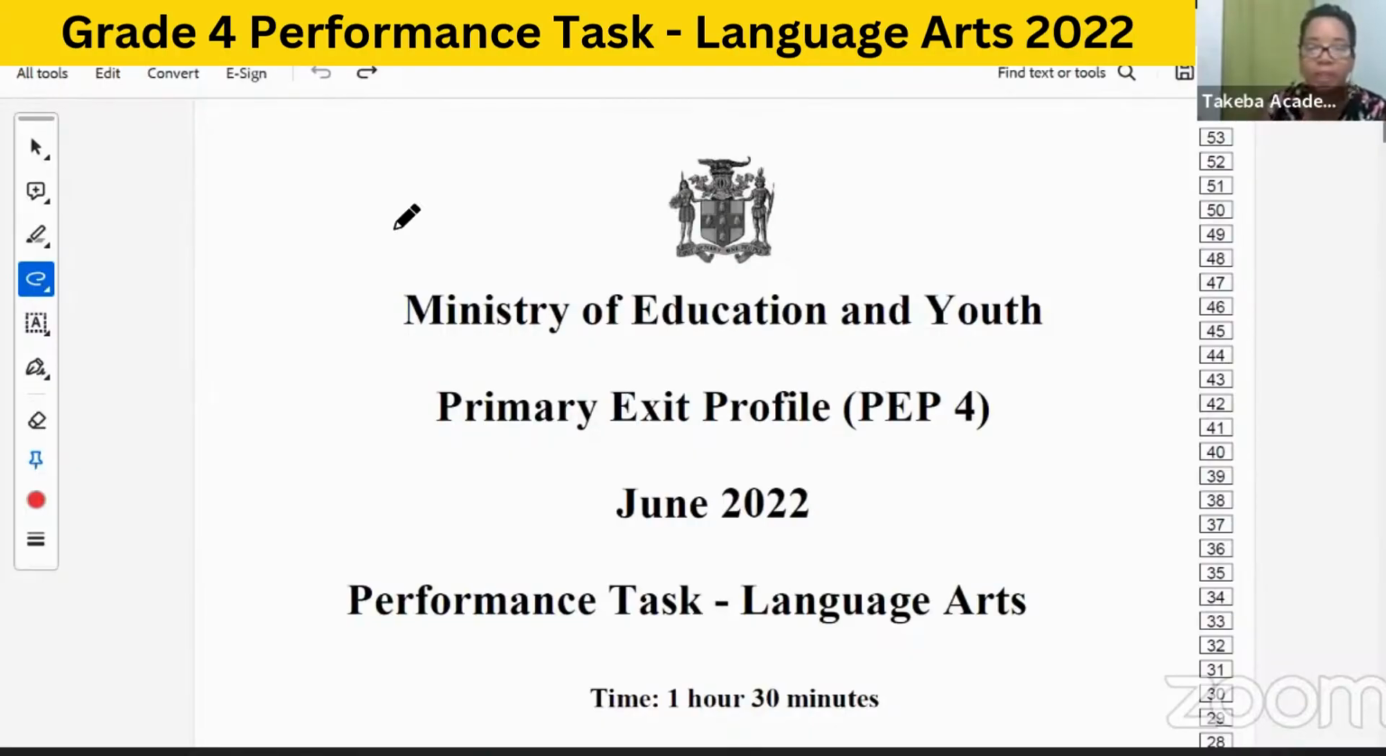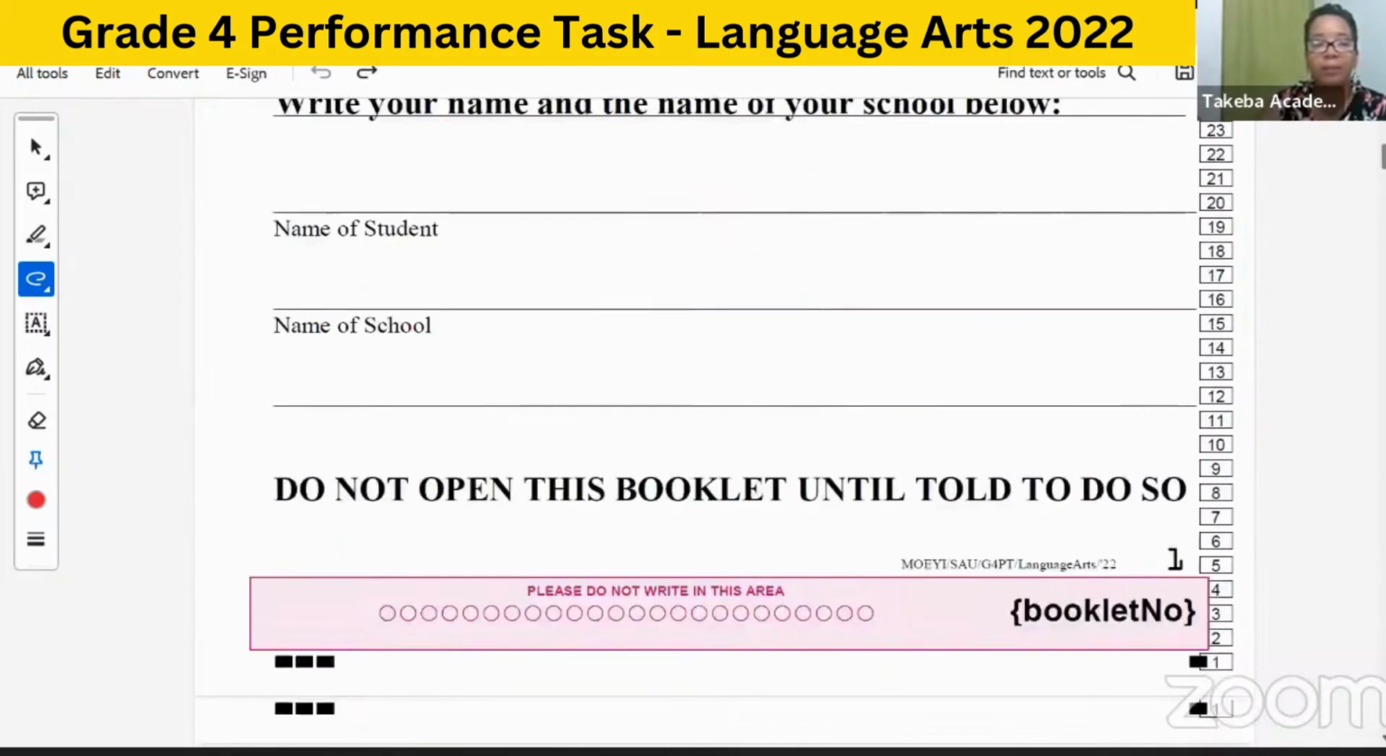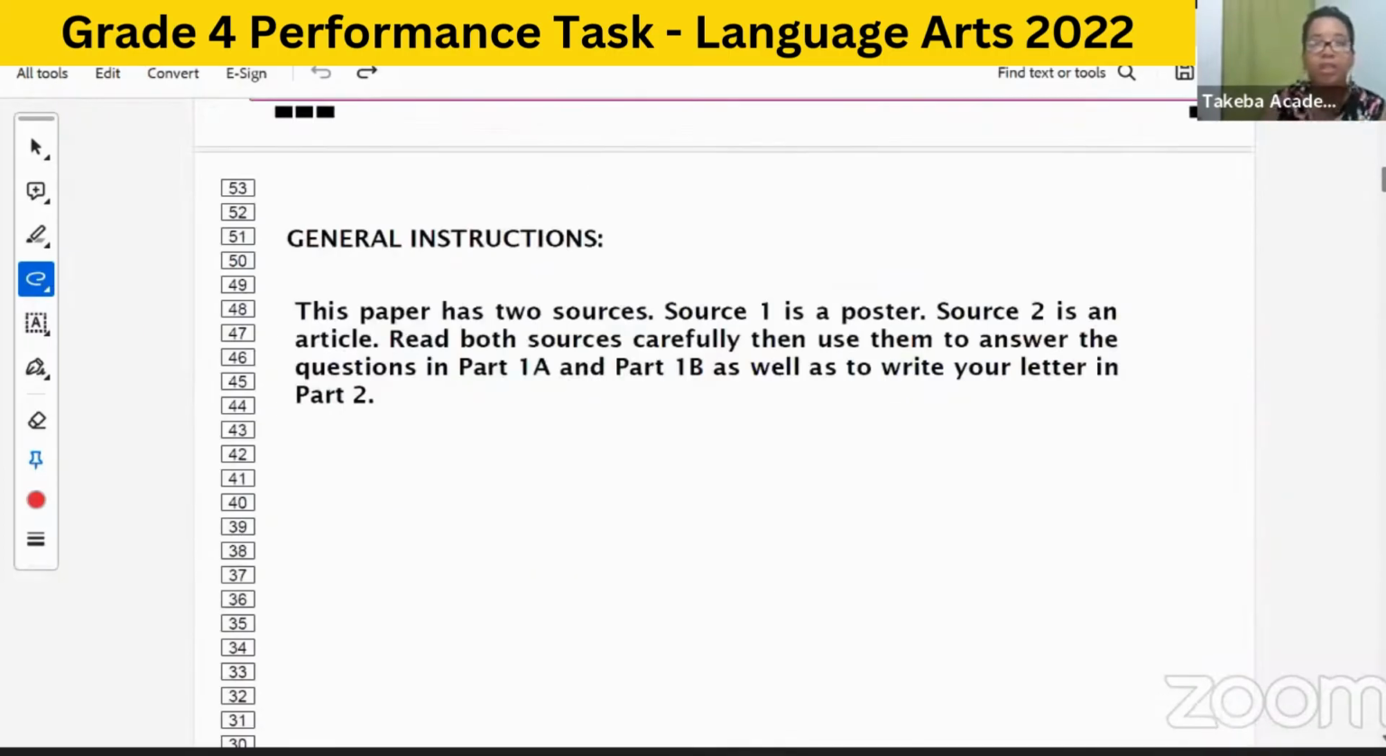We are going to be looking at the Grade 4 Performance Task for Language Arts, June 2022. The paper lasts for 1 hour, 30 minutes. Let's get to the task at hand. The general instruction says that this paper has two sources. Source 1 is a poster. Source 2 is an article. You're going to read both sources carefully and use them to answer the questions in Part 1A and Part 1B, as well as to write your letter in Part 2.